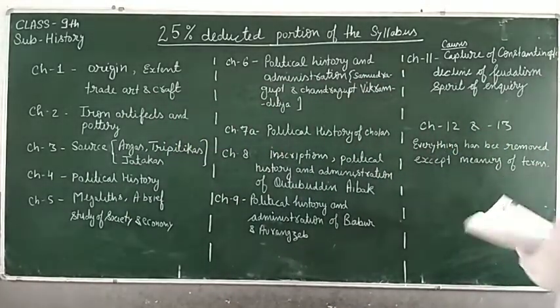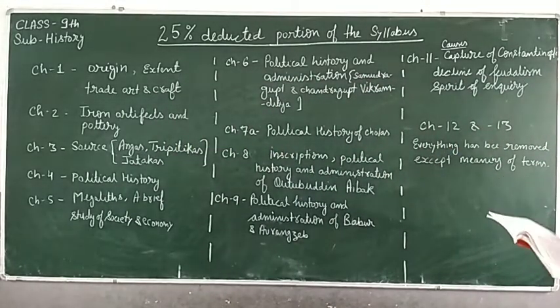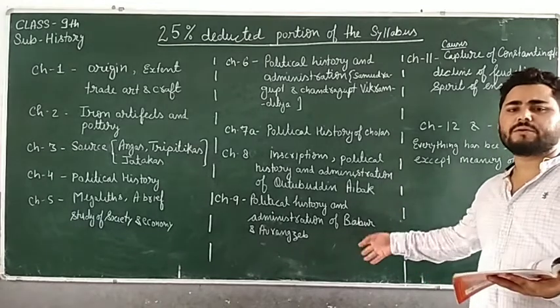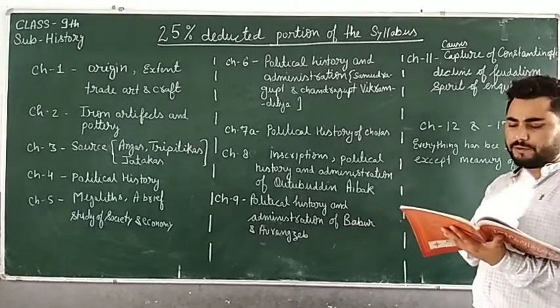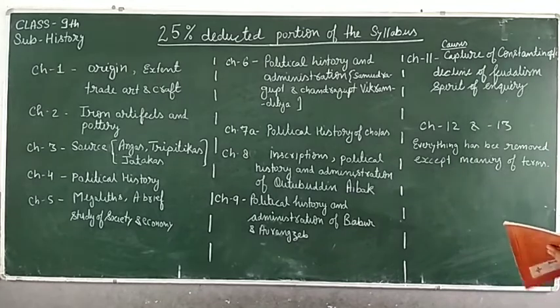Then after 9, chapter number 10 is there. In chapter number 10, nothing has been removed. It is the same as it was.